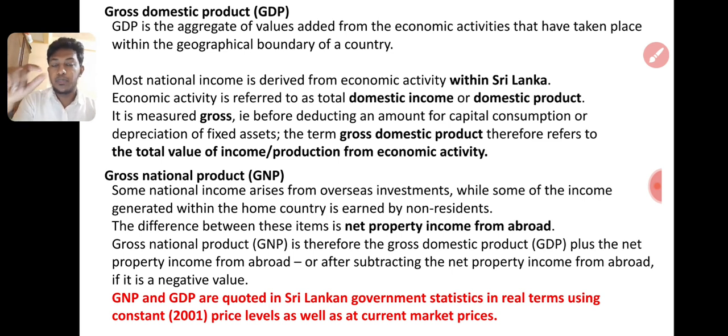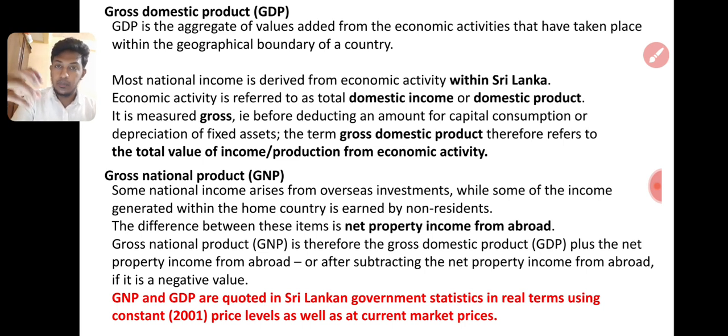If you assume we have calculated the GDP, this economy is a closed economy or simple economy, not an open economy. In a closed economy, there is no import and export. So if import and export are zero, GNP is also the same. GDP and GNP are the same, right? But gross national product will differ from GDP if import and export are there. Some national income arises from overseas investment, while some of the income generated within the home country is earned by non-residents. The difference between the items is net property income from abroad.